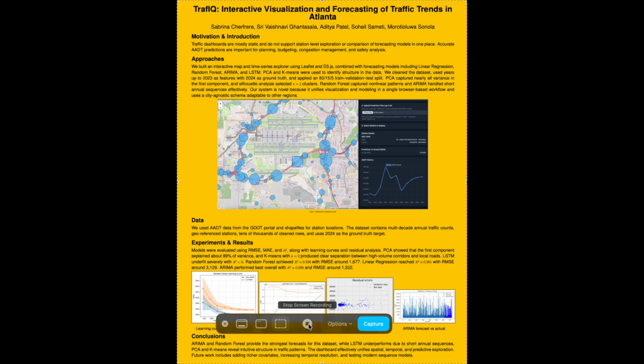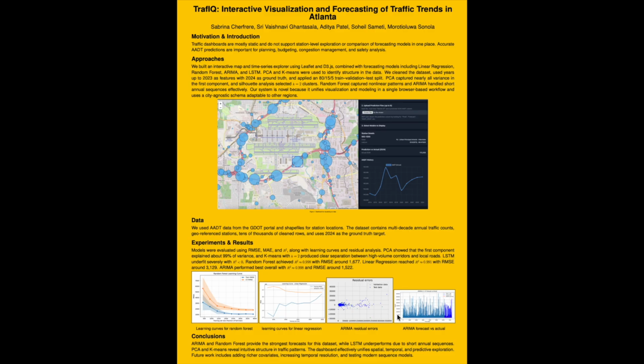For results, LSTM performed poorly, with an R-squared below 0, because annual data was too sparse for deep sequence models. Linear regression reached an R-squared of 0.991 with an RMSE around 3,129.